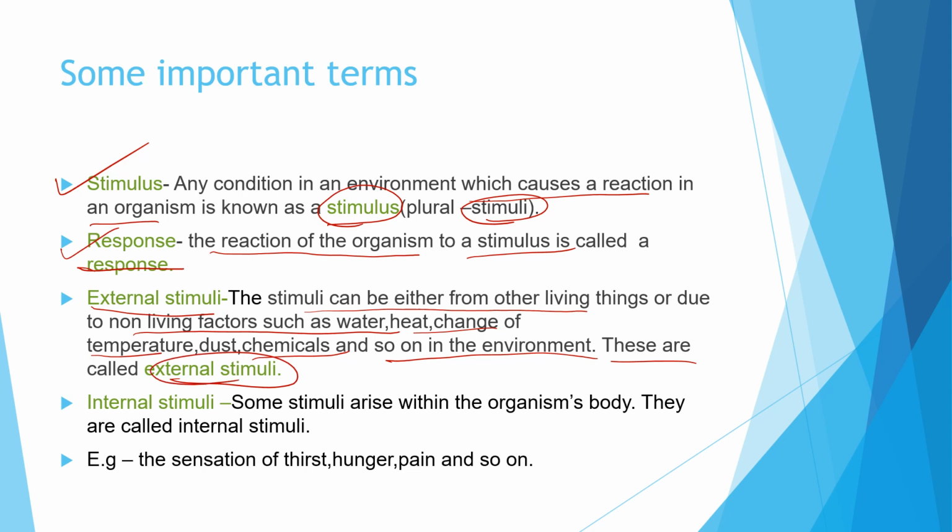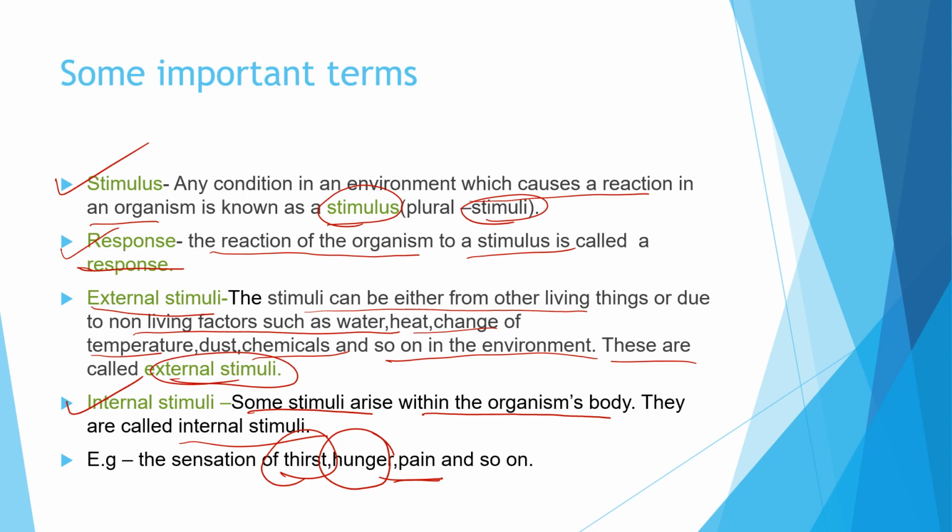That is, any external factors which are affecting the living being or causing reaction in an organism is called the external stimuli. And what is internal stimuli? Some stimuli which arise within the body of the organism, these are internal stimuli. Like when we are feeling thirsty, when we are hungry, when we are having pain, stomach pain, head pain or pain wherever, any part in the body which is also causing reaction in the body of an organism. So these are called the internal stimuli.